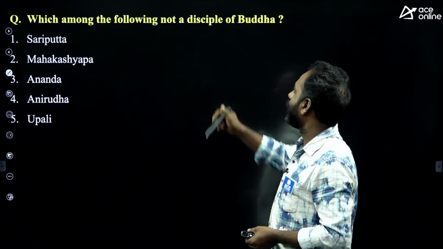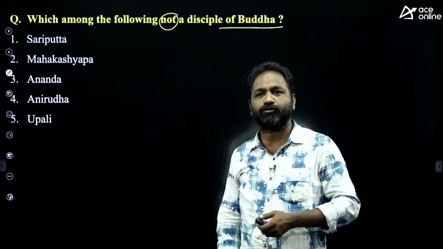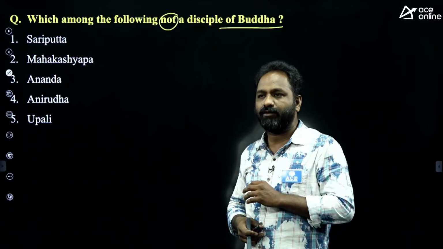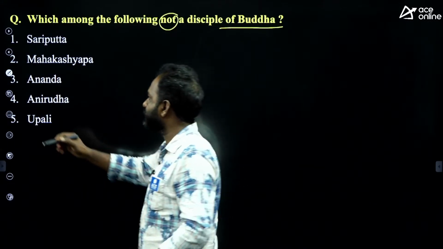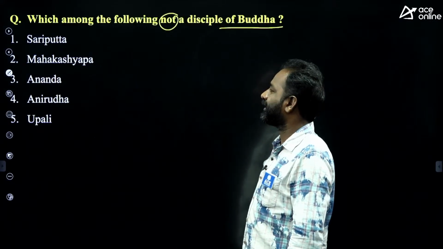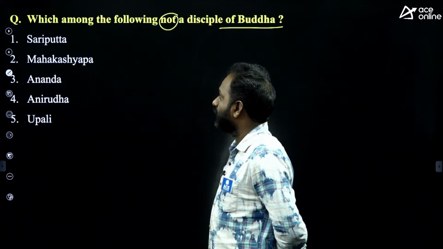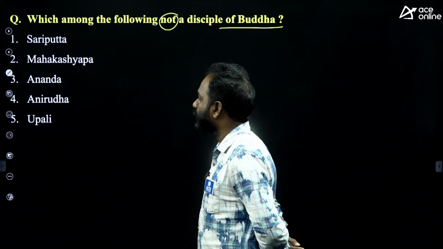Which among the following is not a disciple of Buddha? Everyone knows Gautam Buddha. His original name is Siddhartha, and he became Buddha. Which of these is not a disciple of Gautam Buddha: Sariputta, Mahakashyapa, Ananda, Aniruddha, Upali?